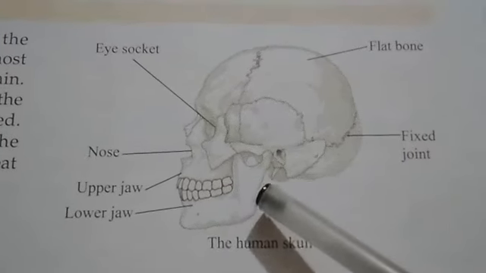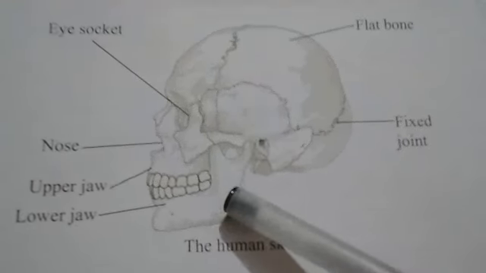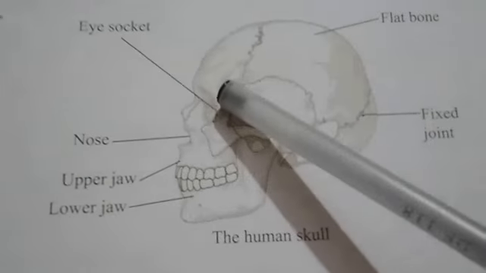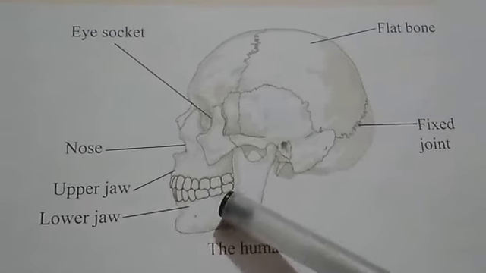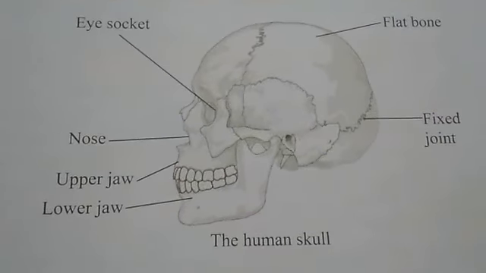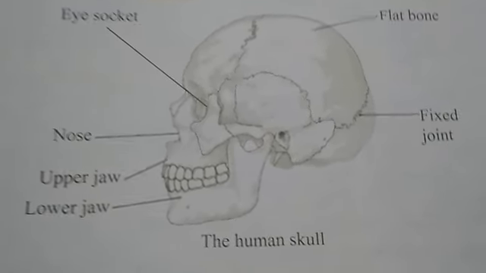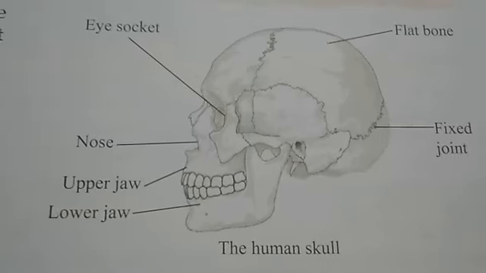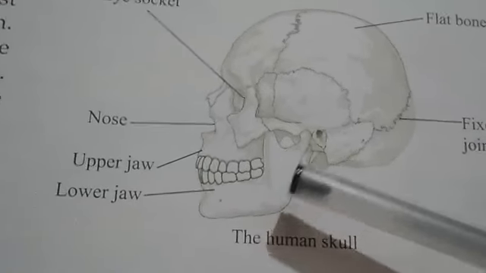Except the lower jaw, all the bones of the skull are fixed joints. It is the movement of the lower jaw that helps us to eat and speak. The jawbone is the largest and the strongest bone in our face. It is the only movable bone in the skull, as I told before. It holds our lower teeth in place, and we can move it to chew our food and to speak.